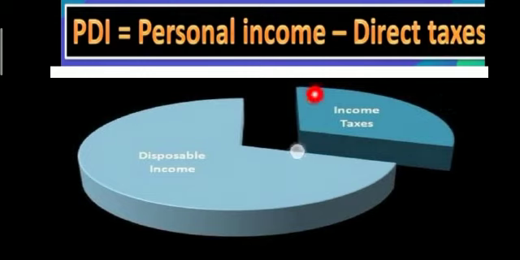This whole is income, and when income tax is subtracted, reduced, we are left with the disposable income. Disposable income means ready to use income.